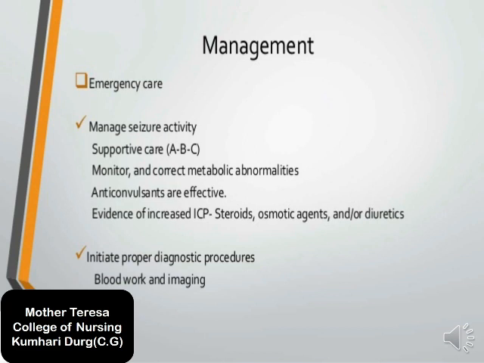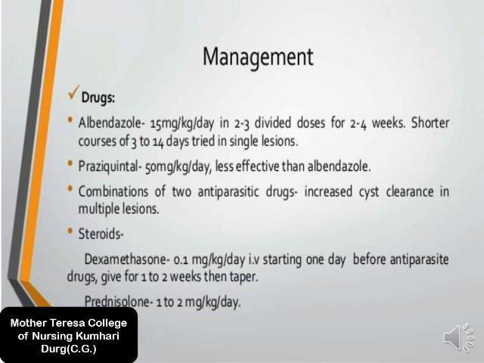Here are different drugs for neurocysticercosis patients: albendazole 50 mg per kg per day in 2 to 3 divided doses for 2 to 4 weeks, with shorter courses of 3 to 14 days tried in single lesion.